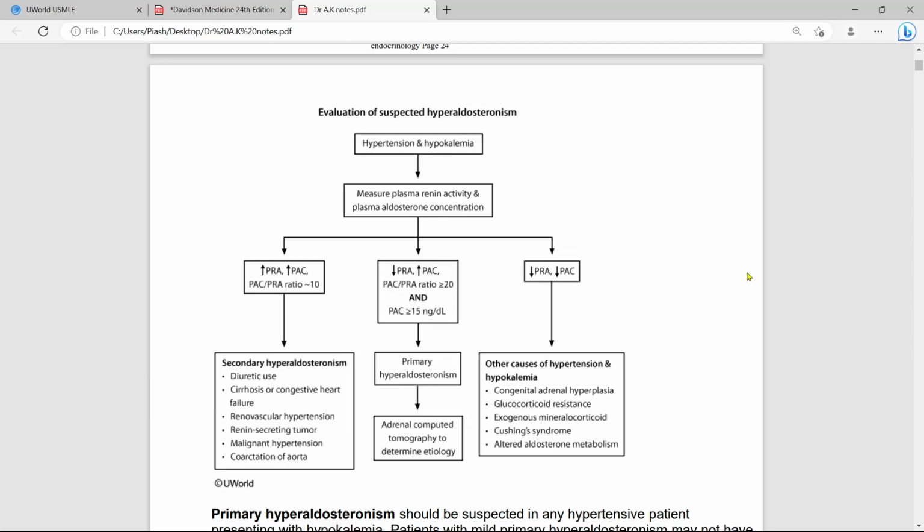Then collect blood at mid morning, 8 a.m. to 10 a.m., after the patient is out of bed for more than 2 hours, sitting, standing, or walking, and seated for 5 to 15 minutes.